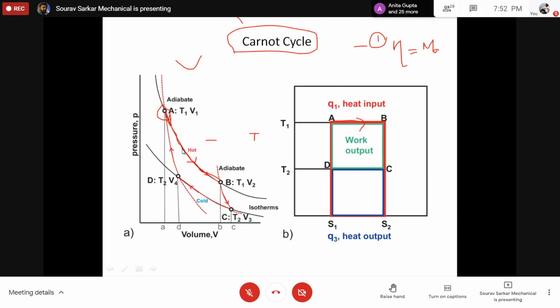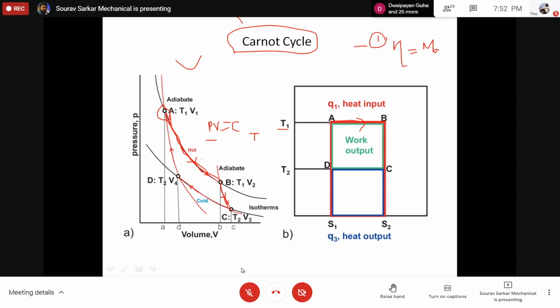This curved line, the isothermal line, follows a PV equal to constant kind of feature, like a hyperbola. Now this becomes a straight line in the TS diagram. Similarly, the next process, B2C. What is B2C? Reversible adiabatic expansion. Reversible adiabatic expansion.